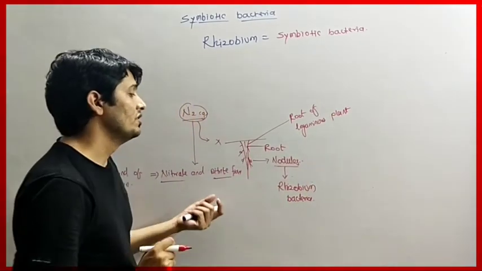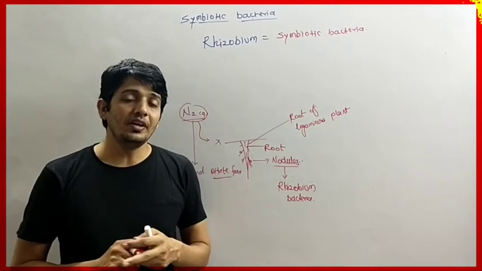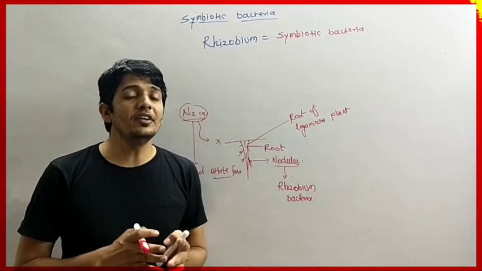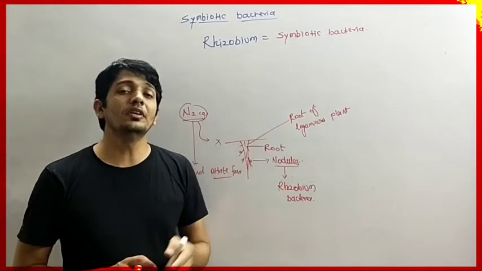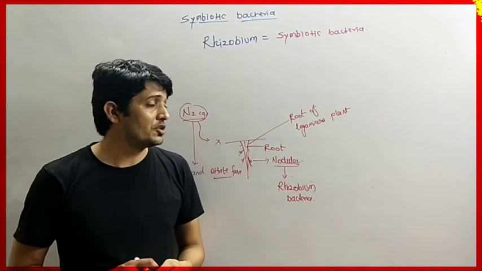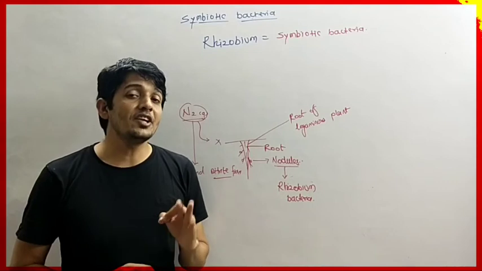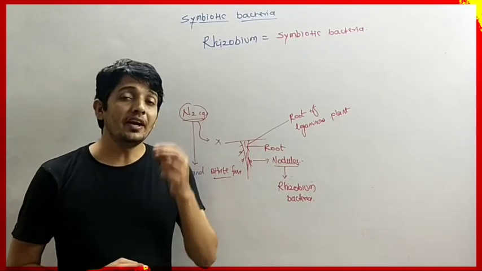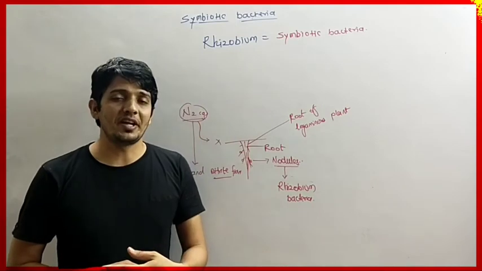Generally the leguminous plant contains a large amount of protein, and the Rhizobium bacteria easily survive in the seeds, or we can say the root, of the leguminous plant. This bacteria generally grows in the root of the leguminous plant and will produce colonies of the Rhizobium bacteria.